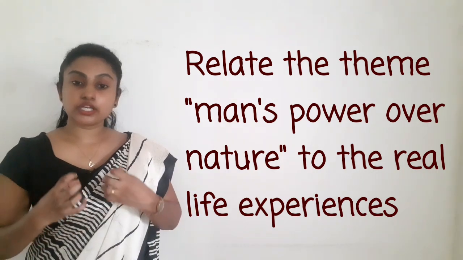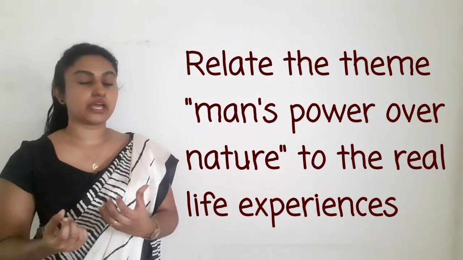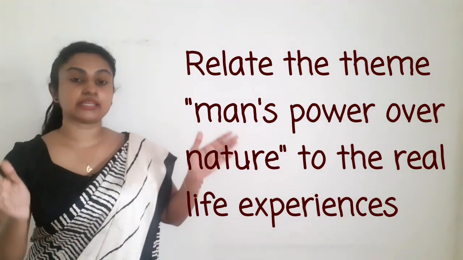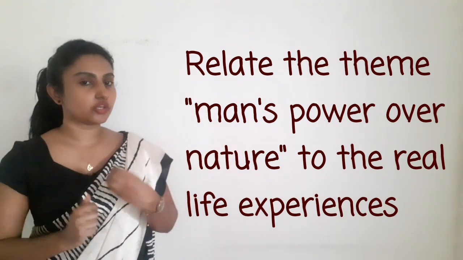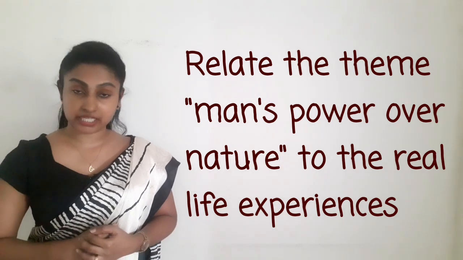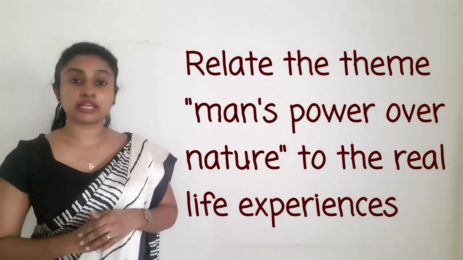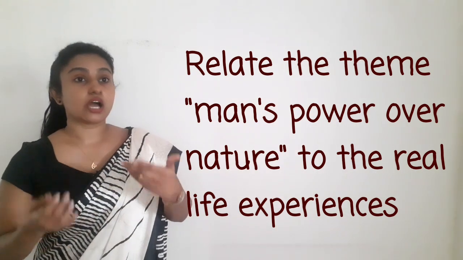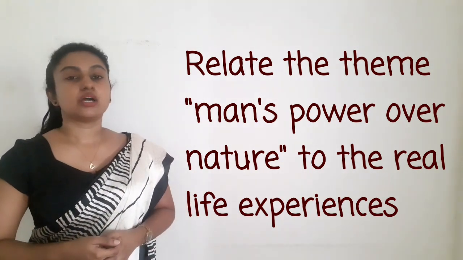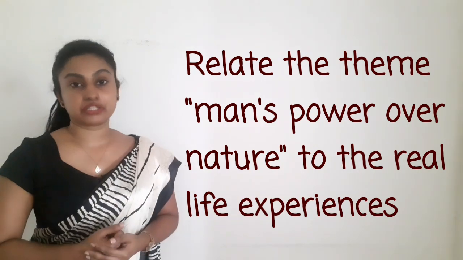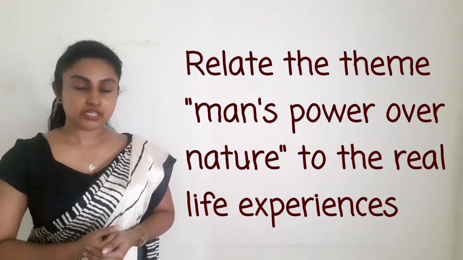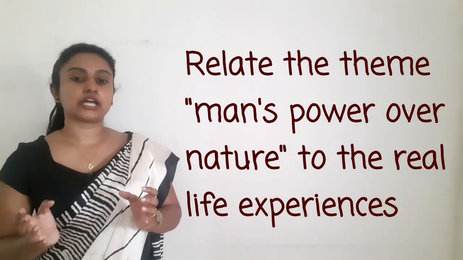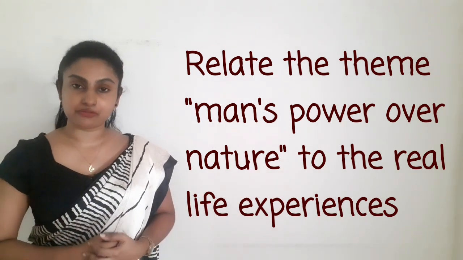Although this poem takes the construction of the goblet as the main example of how human beings use their power over nature, you can relate it to general society, where human beings always overuse nature with their power. So you can have something general in your answer as well.